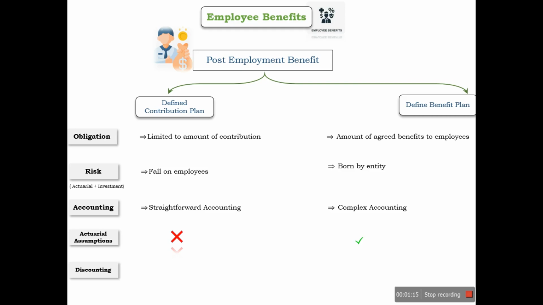There are no discounting factors in a contribution plan, however they are there in a defined benefit plan. So these are the major differences between defined contribution plans and defined benefit plans.